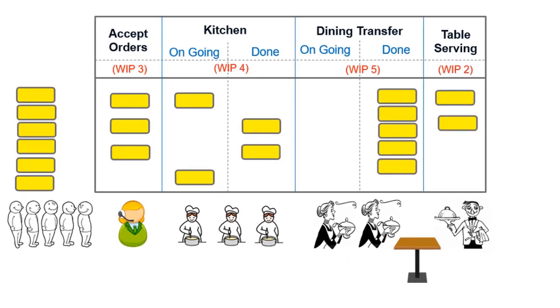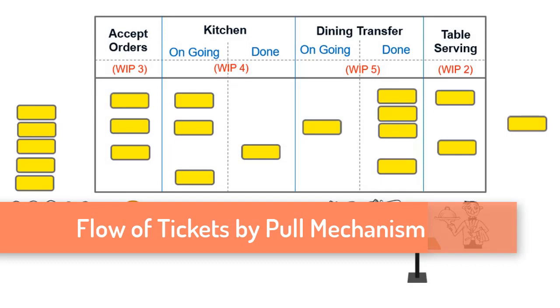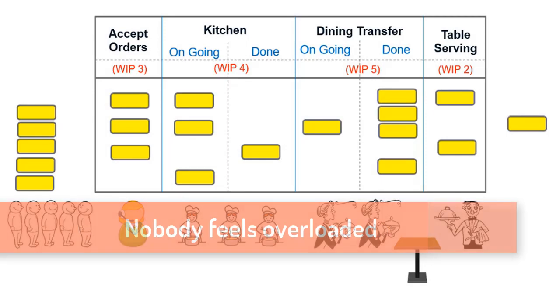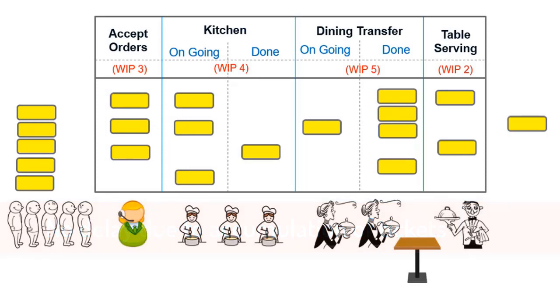Now, when the serving guy completes one of the tickets, he can then pull a ticket from dining transfer. This creates a vacancy and the dining transfer guy can pull a ticket from the kitchen. This allows the kitchen chefs to pull a new ticket from the reception. The reception can restart accepting orders from the waiting customers. You can observe a beautiful flow of tickets being carried out by the pull mechanism. The immediate benefit is nobody feels overloaded and there is no accumulation of tickets at any single place.